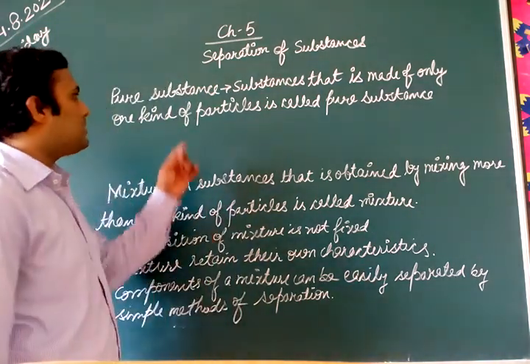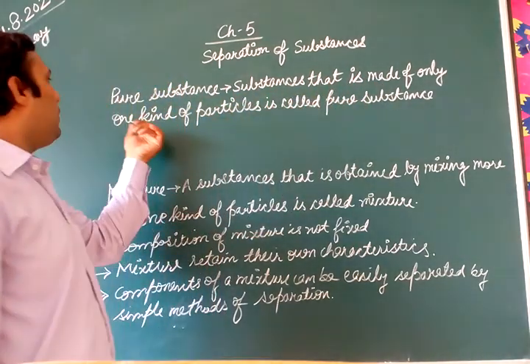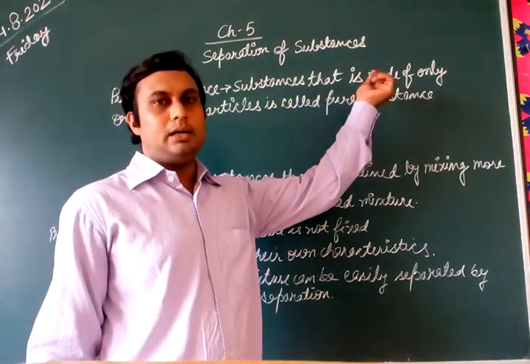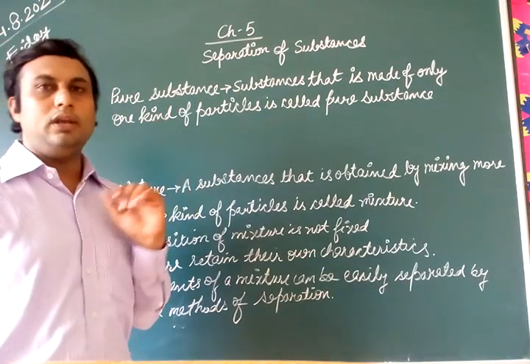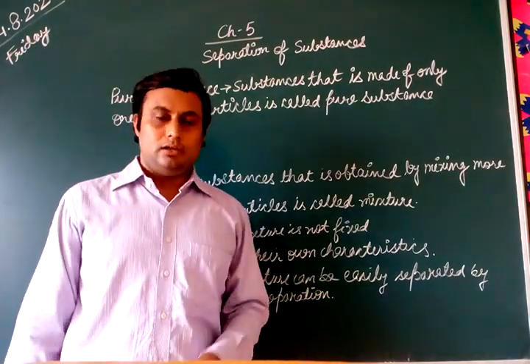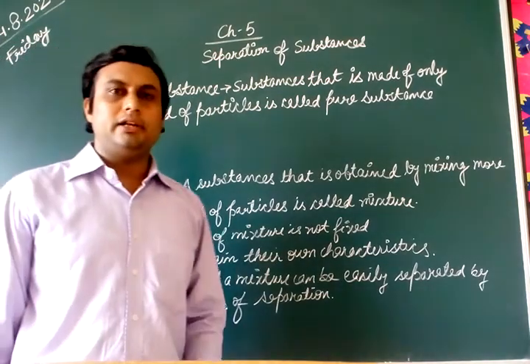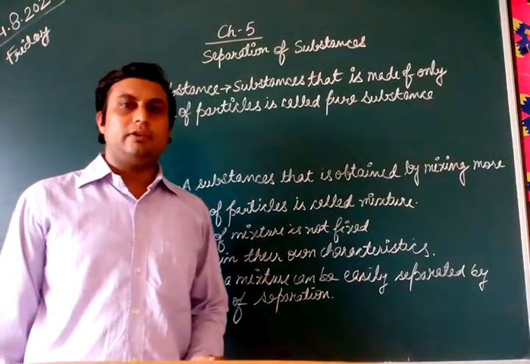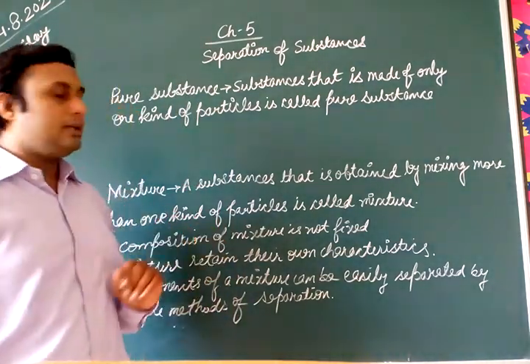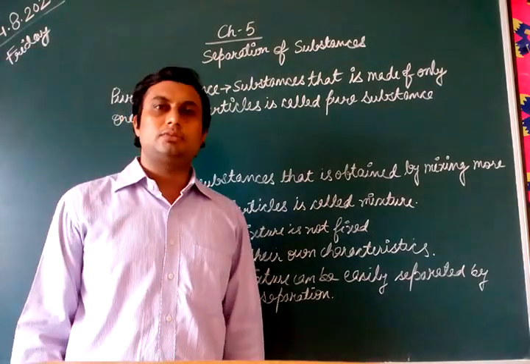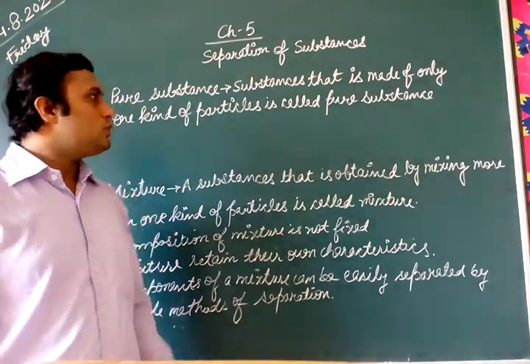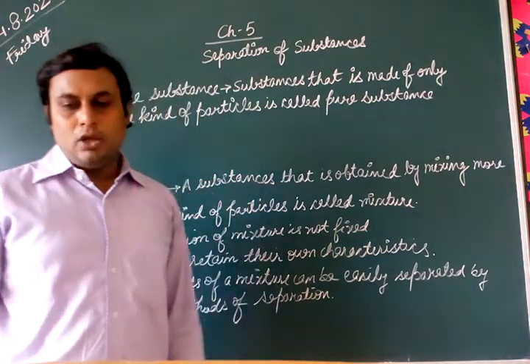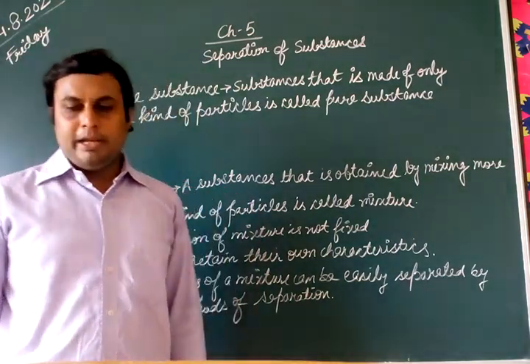So we can say that a substance that is made up of only one kind of particle is called a pure substance. What is a pure substance? A substance that is made up of only one kind of particle. In the examples we have discussed, water and stone, both have one kind of particle, and if you break the stone into smaller pieces, the smaller particles do not change their property. So a substance made up of only one kind of particle is called a pure substance.